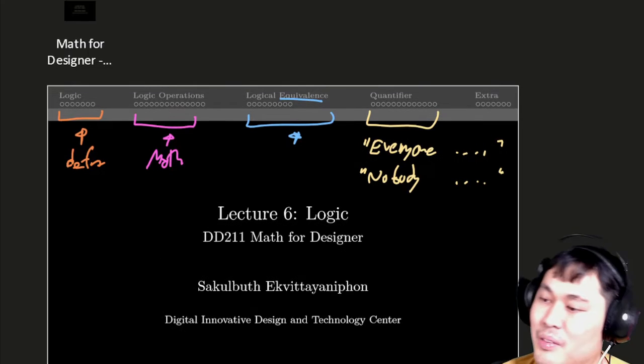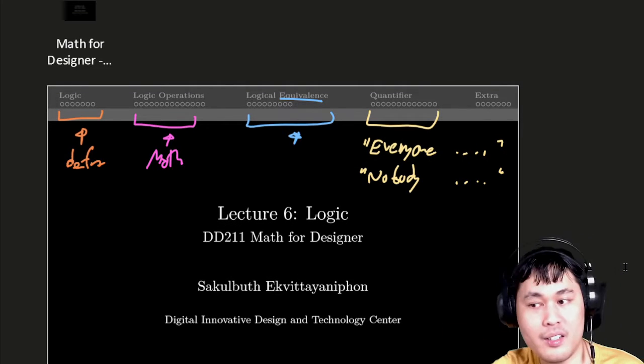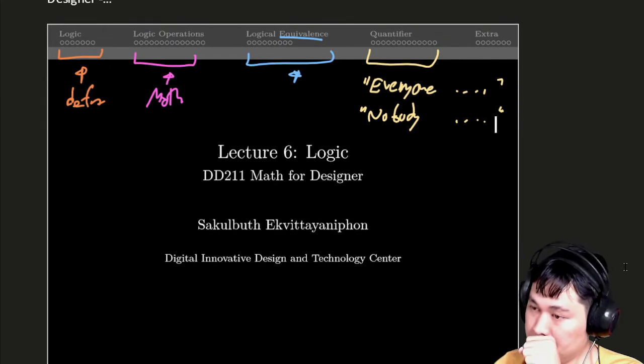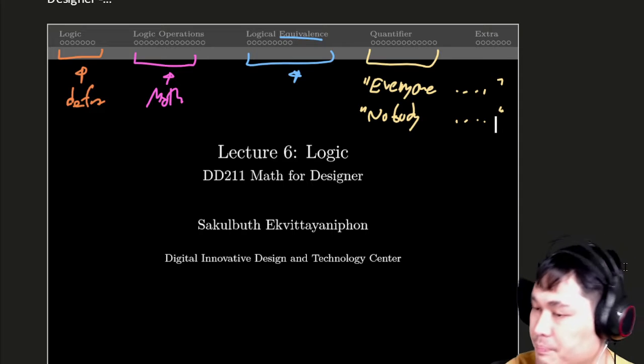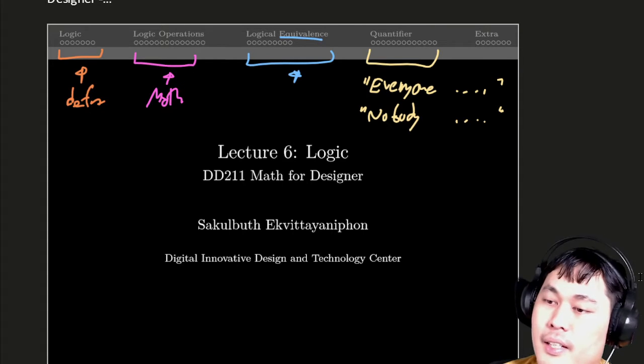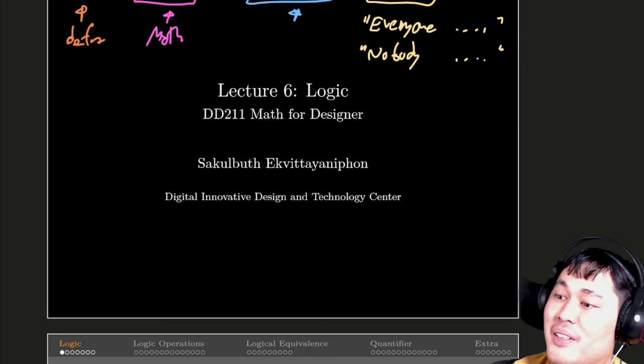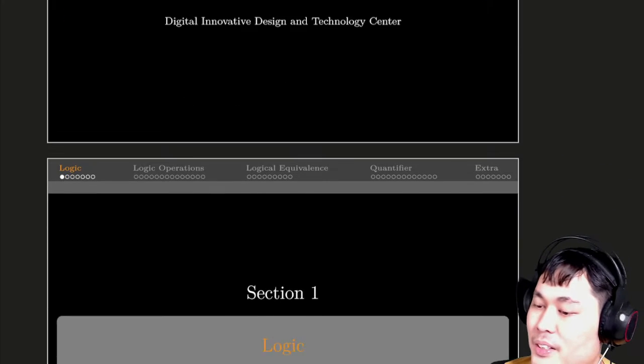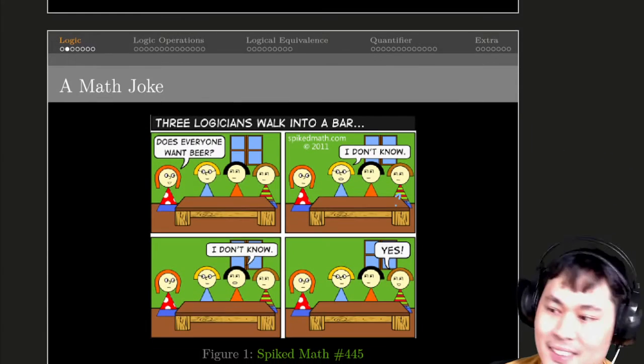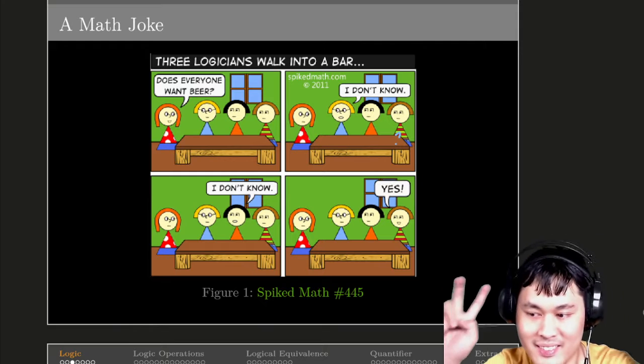Can you tell if my statement is true or false? Can you prove it or can you disprove it? That's what we are going to see in this class. But first, let's start from the definition of logic. So, yeah, logic. Let's take a look at this image again.